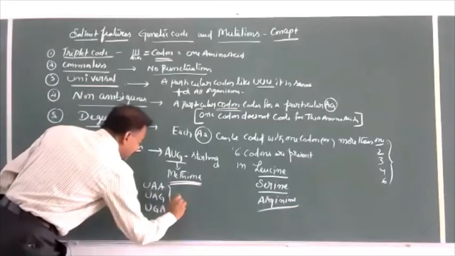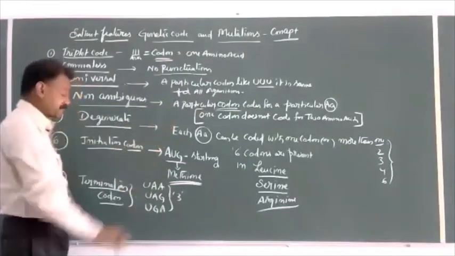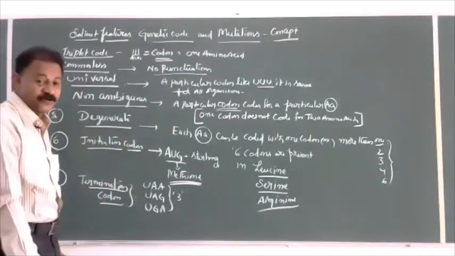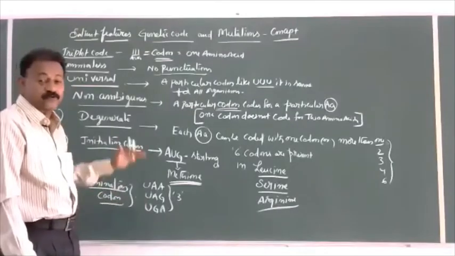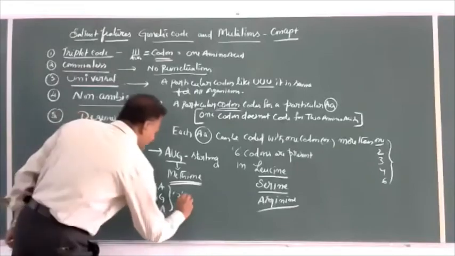If any one of these 3 comes, the process of translation stops. So compulsorily in the genetic code dictionary, stop codons are there to stop the process of translation.